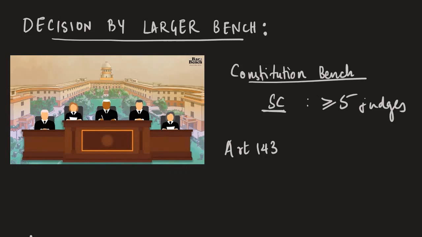The Chief Justice of India has the power to constitute a constitution bench and refer cases to it, those cases that involve a substantial question of law that has to do with interpretation of the provisions of the Constitution, or anything that is related to the Constitution.